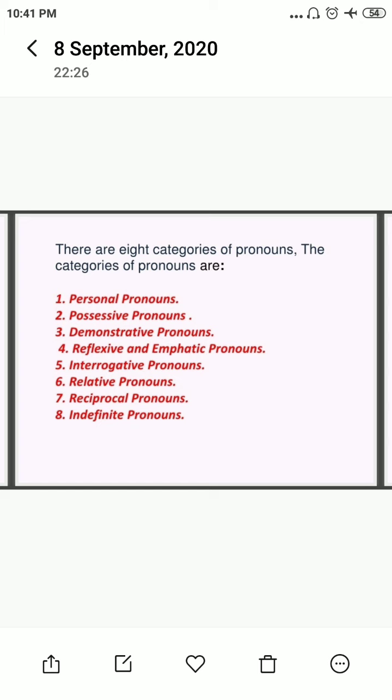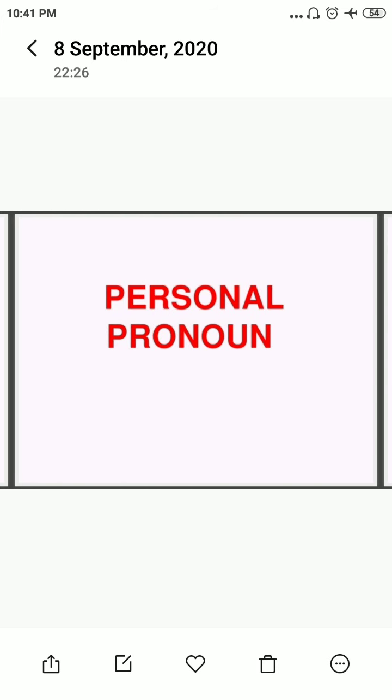Number 7, reciprocal pronoun. And number 8, indefinite pronoun. But you do not have emphatic, reciprocal, relative or indefinite pronoun in your syllabus. So we will do the first 5 categories of the pronoun. Let us start with the personal pronoun.